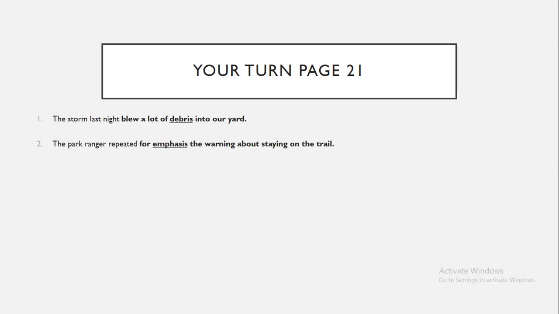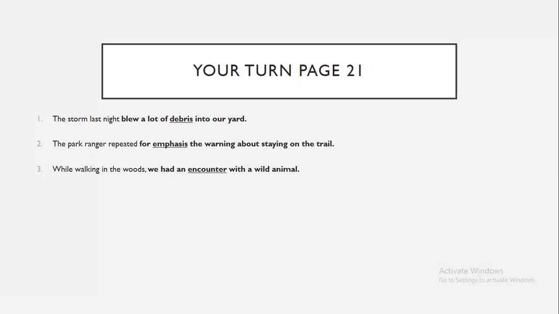Number 3 is encounter. Now, there's not one correct answer, guys, for this, but these are just sample sentences. Okay, number 3, encounter. Think about what the word encounter means. We said encounter is an unexpected meeting. So the park ranger while walking in the woods, we want to add the word encounter. While walking in the woods, we had an encounter with a wild animal. We had an encounter with a bear.